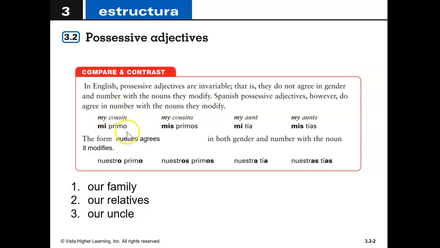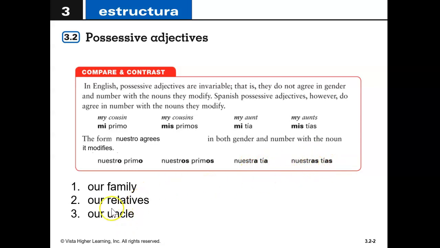My cousin, well, masculino, singular, we use mi. In fact, we don't care about the masculino, right? My cousins, plural, mis primos. My aunt, don't care that she's feminine, mi tía. My aunts, we're not going to worry about the feminine. We're just going to say mis tías. But the form nuestro agrees in both gender and number with the noun it modifies. So when it comes to nuestro, we're going to have nuestro for masculine singular, nuestro primo, nuestros primos for masculine plural, nuestra for feminine singular, nuestras for feminine plural.